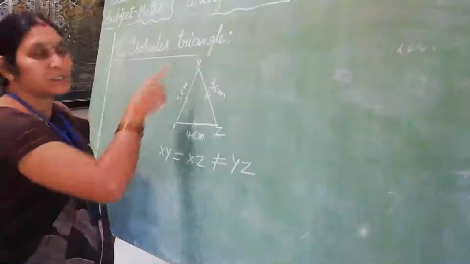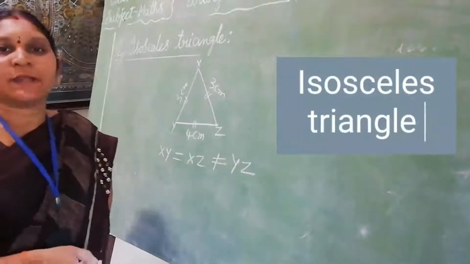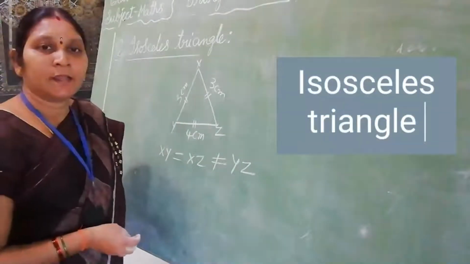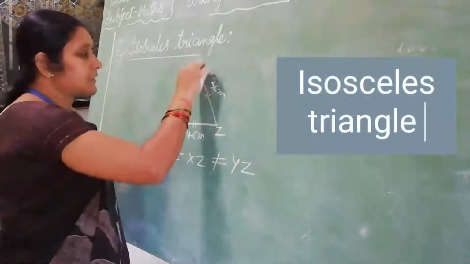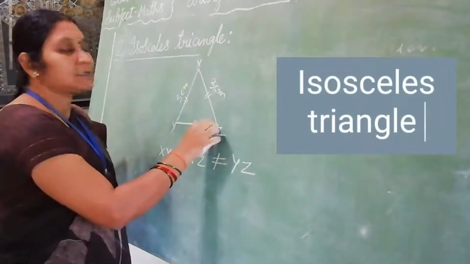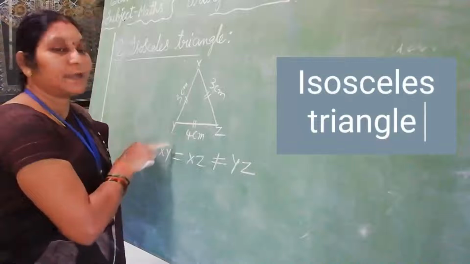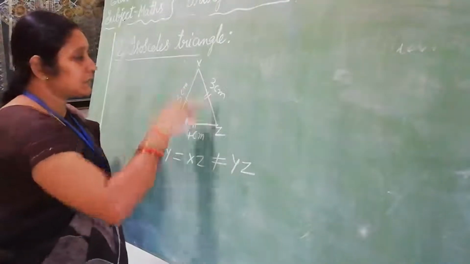The next one is the isosceles triangle. What is meant by an isosceles triangle? In a triangle, only 2 sides are equal. The other one side is unequal. This is called an isosceles triangle. Here see the 3 sides.